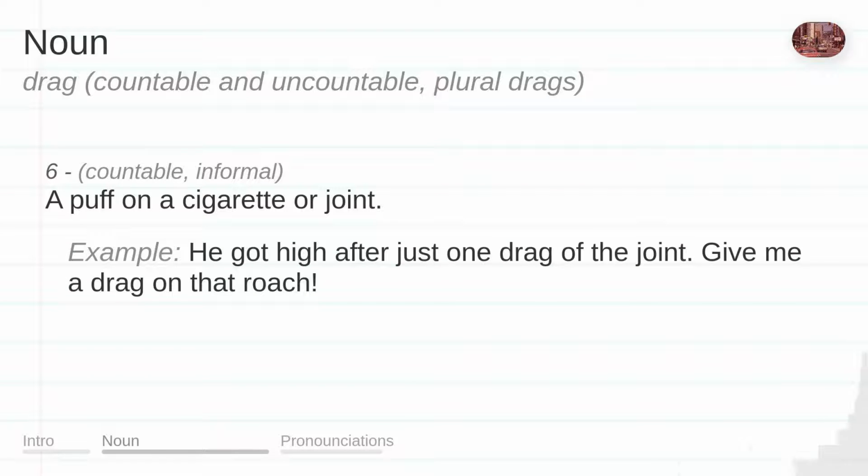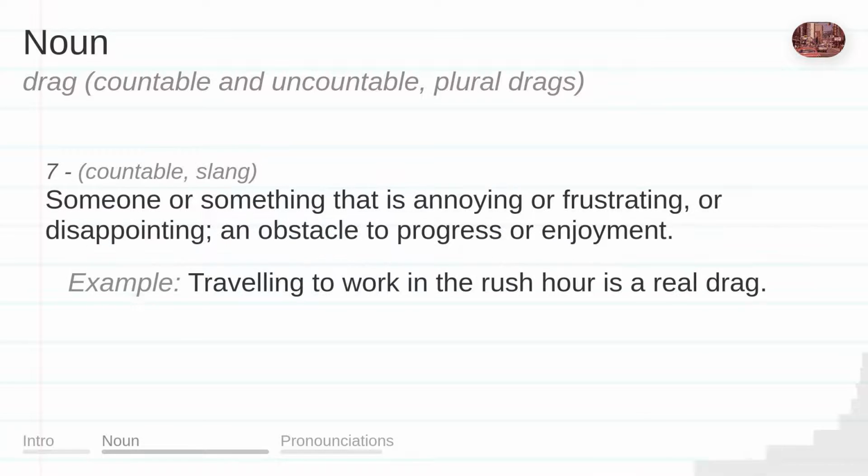A puff on a cigarette or joint. Example: He got high after just one drag of the joint. Give me a drag on that roach. Someone or something that is annoying or frustrating, or disappointing. An obstacle to progress or enjoyment. Example: Traveling to work in the rush hour is a real drag.